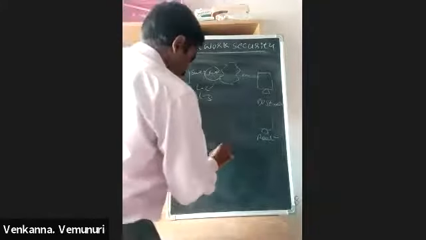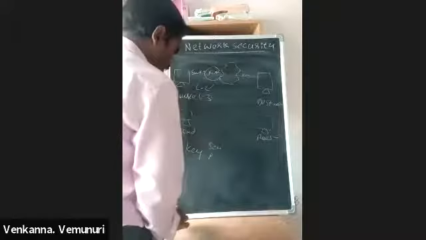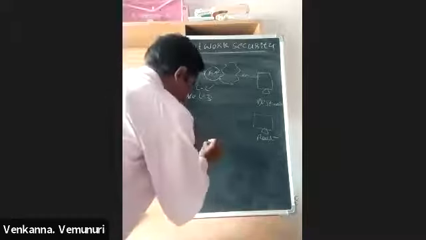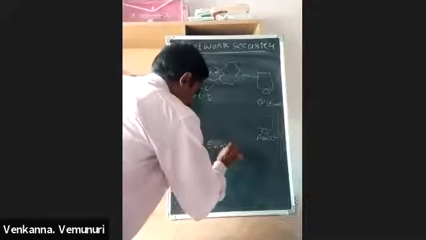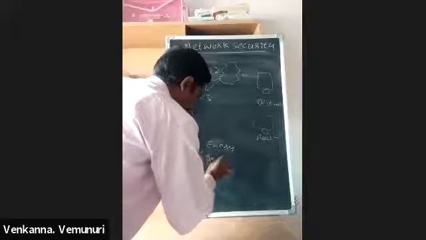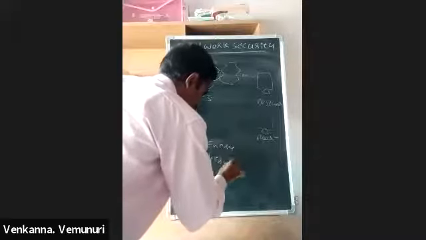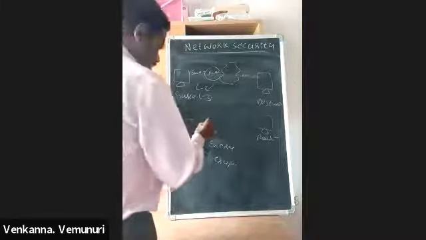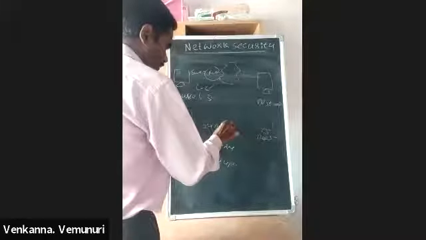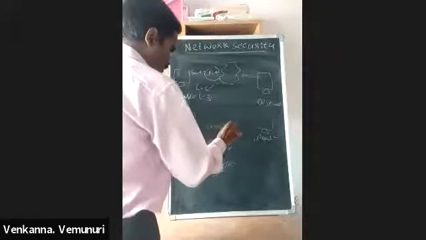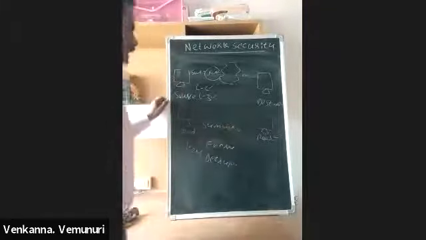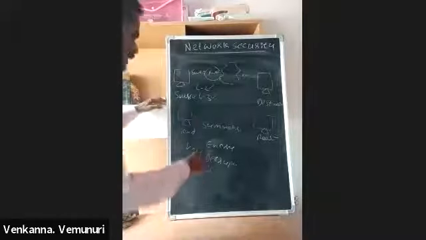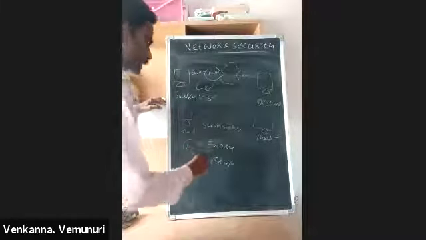Simply understood, this key is used for encrypting and decrypting. In symmetric encryption, we use only one key for encryption and decryption.